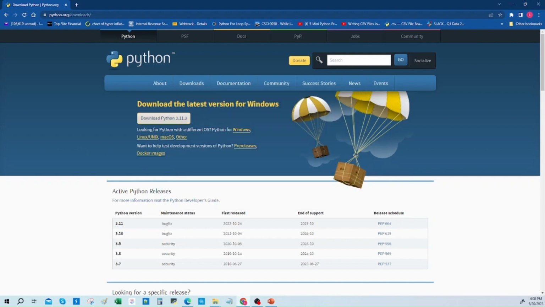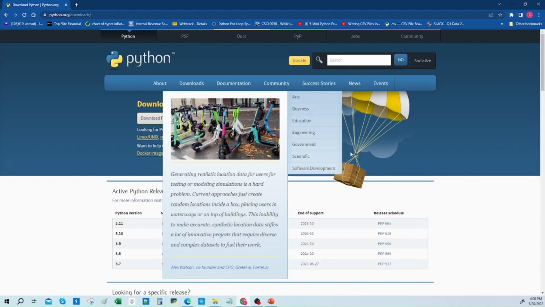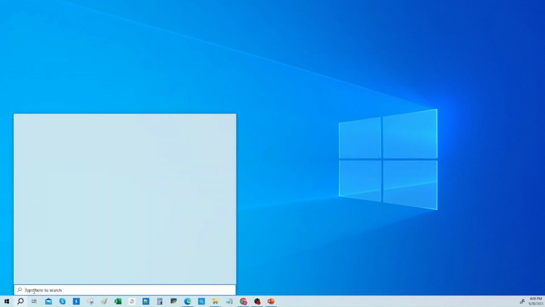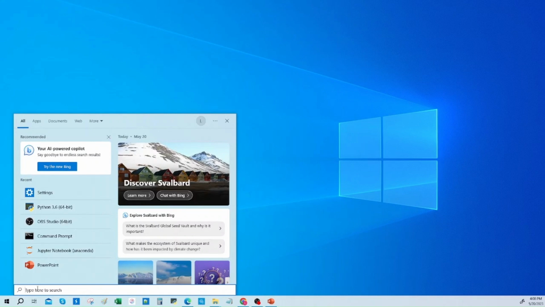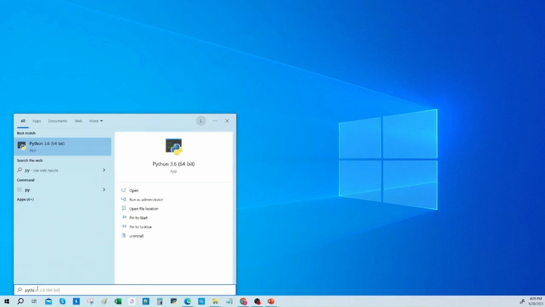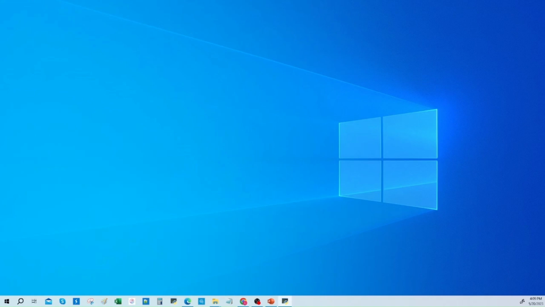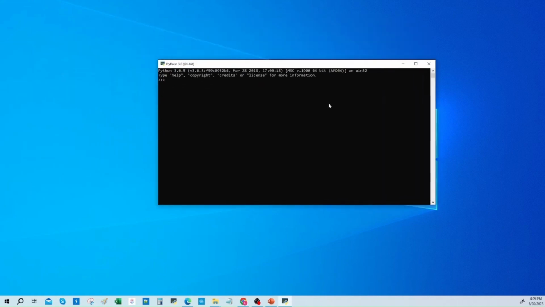But then once the installation is complete, you can then open the Python interpreter. So what you do is you go to the search bar, then you type Python, and up on the screen will come the app that was just installed, which is Python 3.6, and we'll click on that. So you notice this is 3.6. I'm using an older version, and the version that was just downloaded is 3.11.